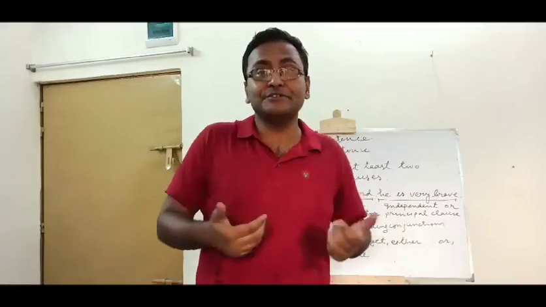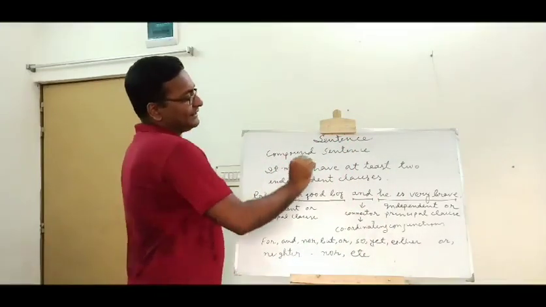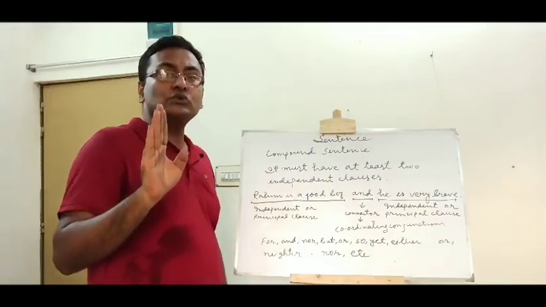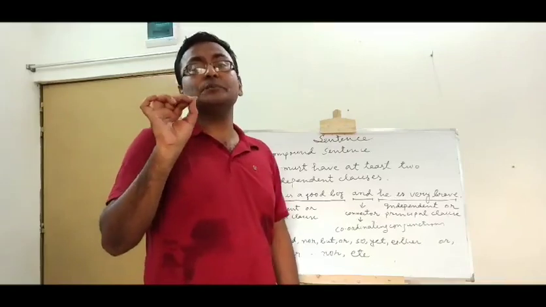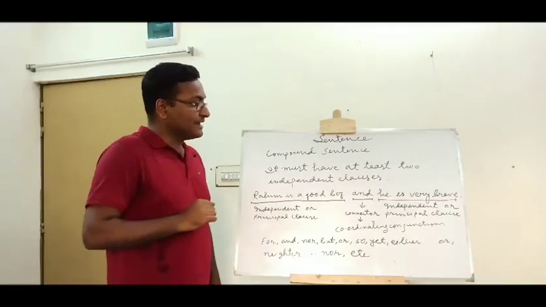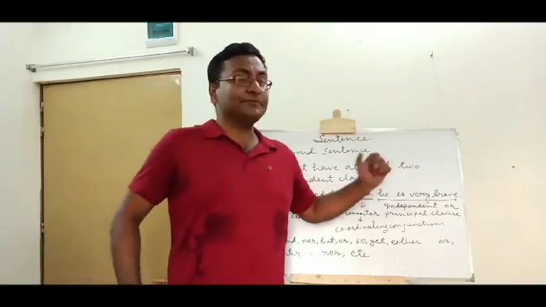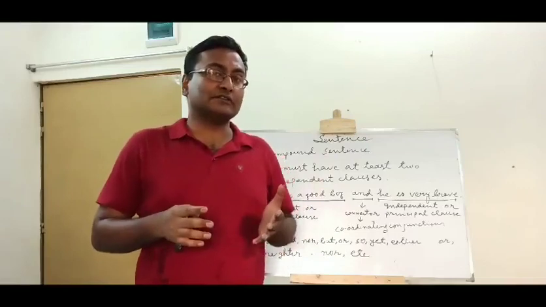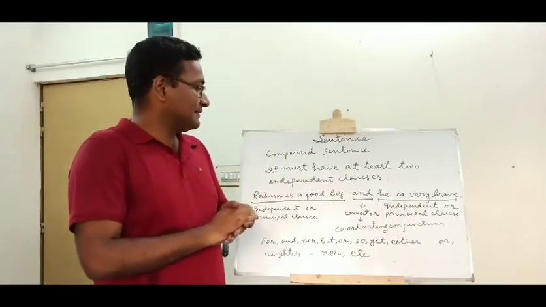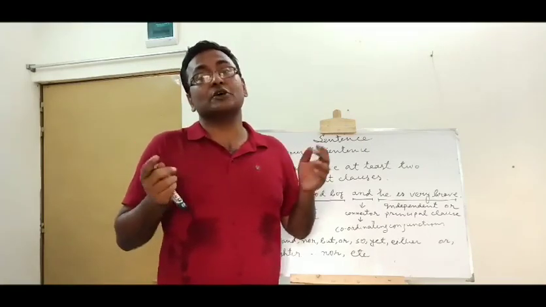Let's have a glimpse into it. Rohim is a good boy and he is very brave. There are 2 independent clauses or principal clauses. The first independent clause is Rohim is a good boy, and the second independent clause is he is very brave. And the 2 independent clauses are connected by a connector. Yes, certain type of connector is needed to construct a compound sentence.